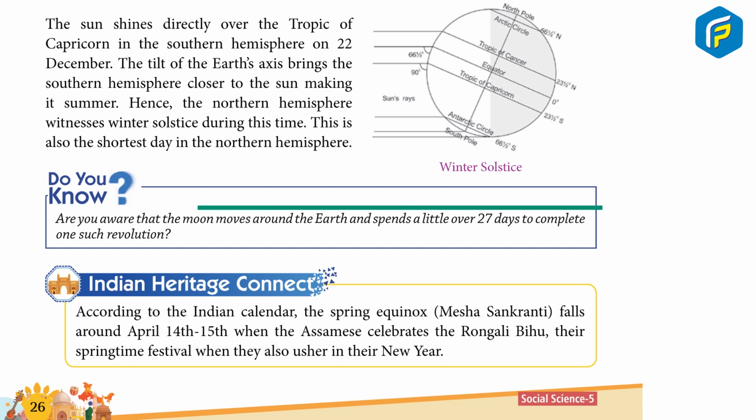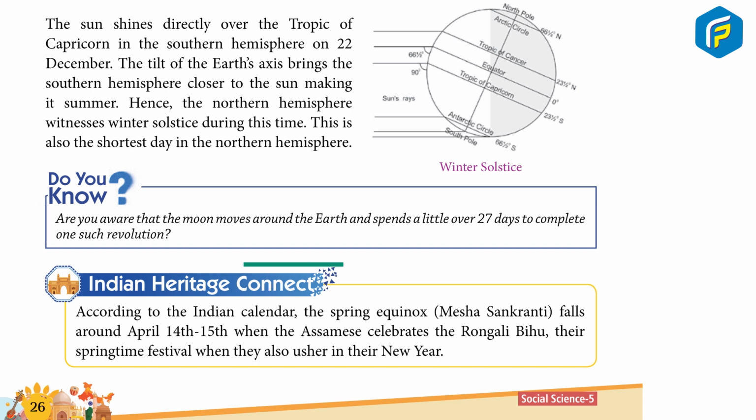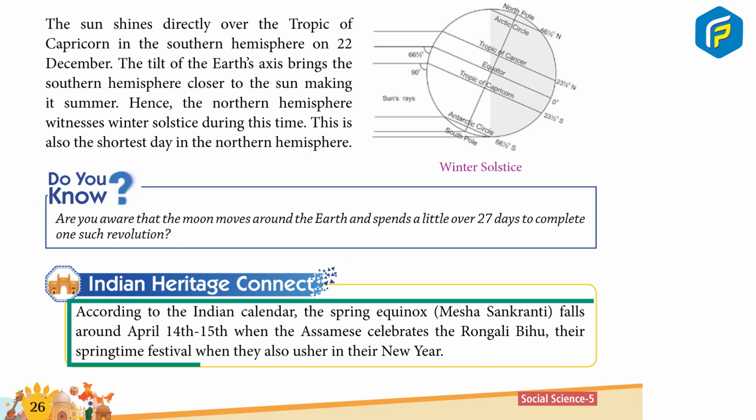Do you know? Are you aware that the moon moves around the Earth and spends a little over 27 days to complete one such revolution? Indian Heritage Connect. According to the Indian calendar, the spring equinox, Mesha Sankranti, falls on April 14th or 15th, when the Assamese celebrate Rongali Bihu, their springtime festival, when they usher in their new year.